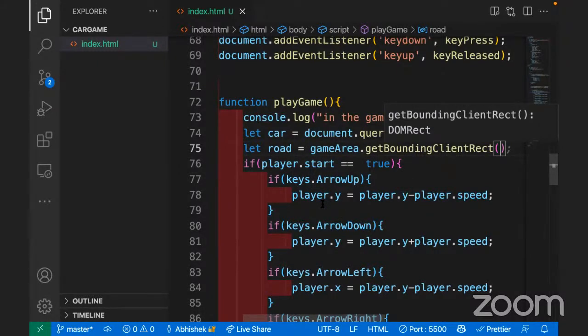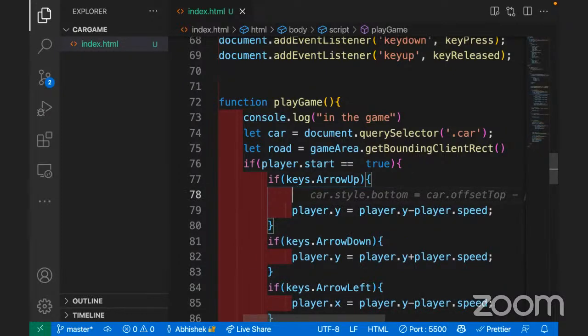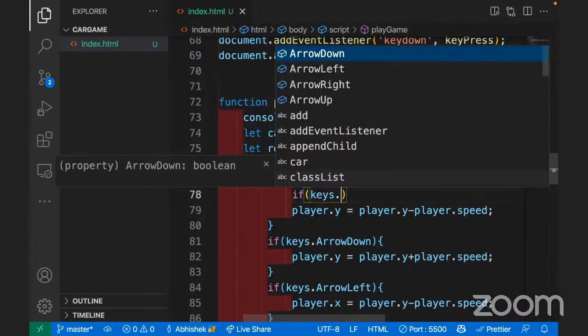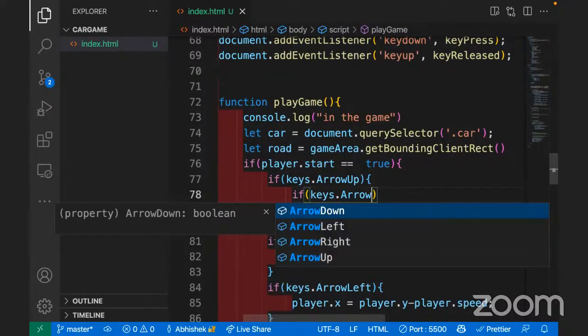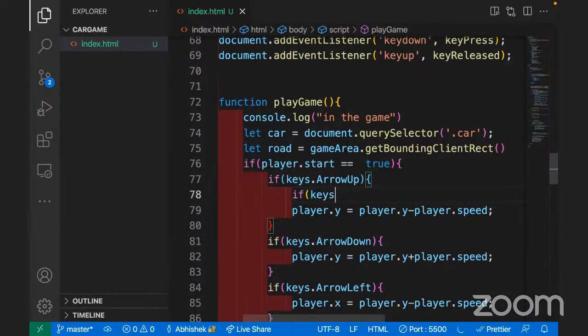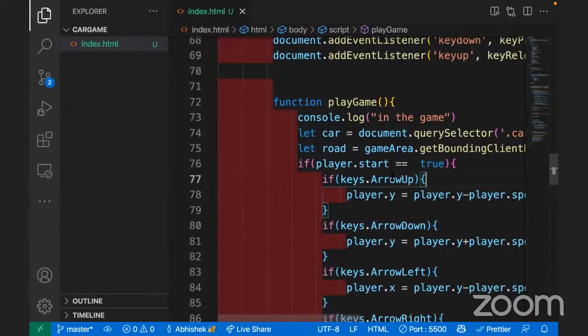What condition? I can allow him to move, but only to a certain level, so that he does not cross the left and right boundary. That will take care of it, right? So step number one, if keys.ArrowUp, then inside it I can write some conditions. Let's combine the conditions instead of writing multiple ifs; multiple ifs will not be a good idea.